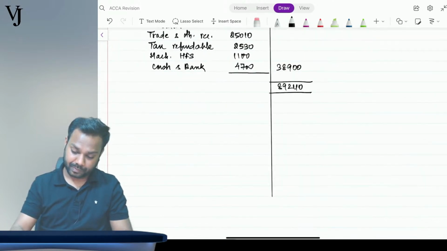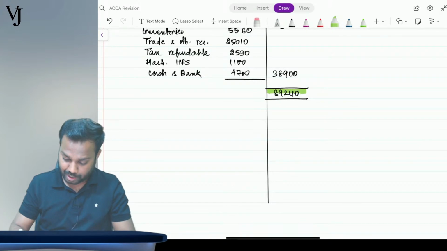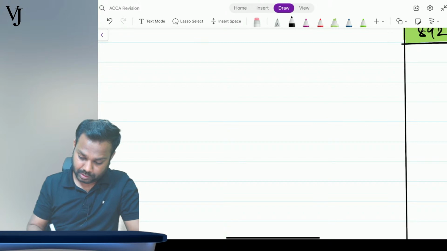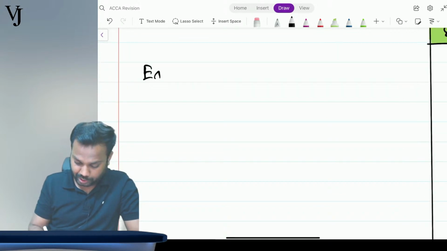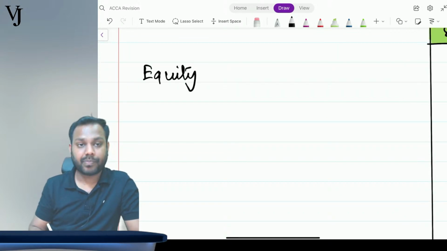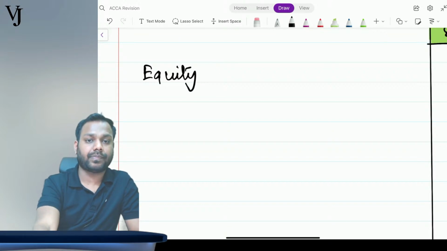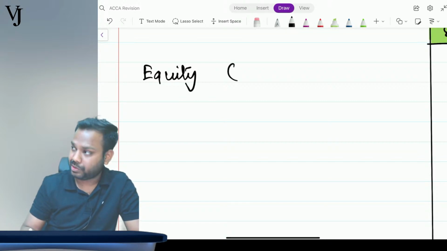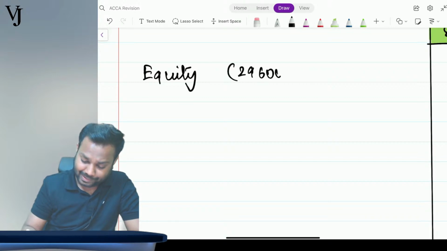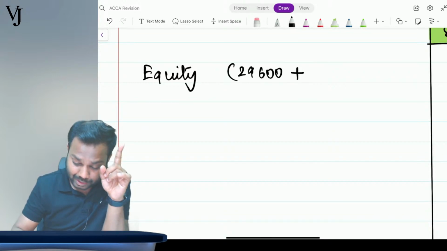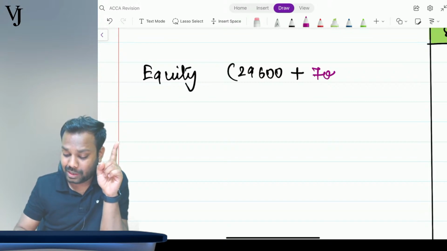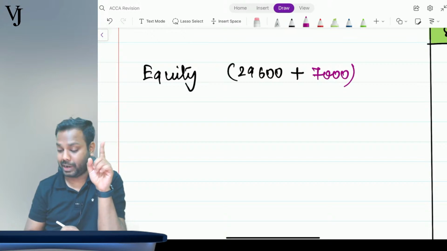Financial position part. Now coming to liabilities. Equity and liabilities. Equity. Equity is how much? 29600 is the balance. But don't forget that in the current year we have issued how many equity shares? 7 million, meaning thereby 7000 equity shares we have issued in the current year, right?